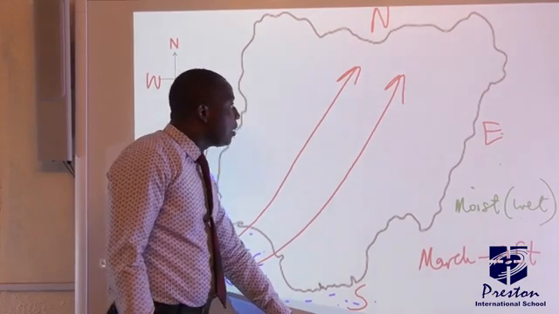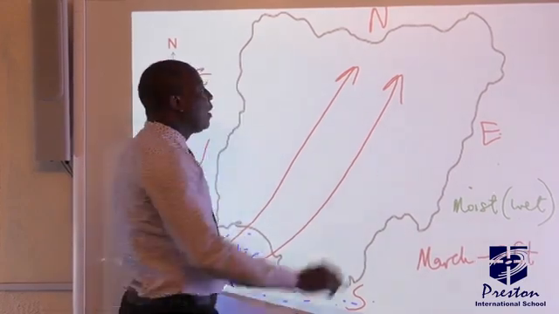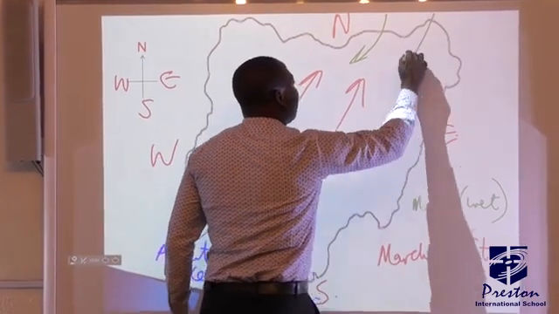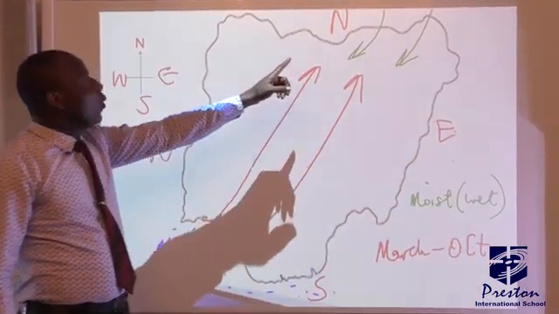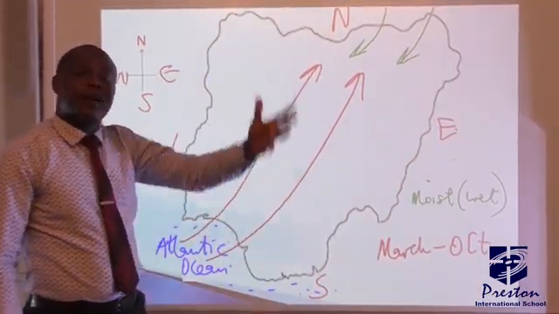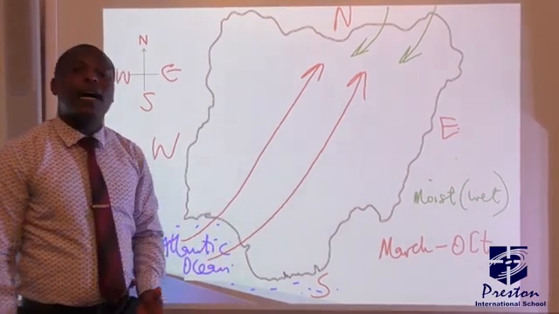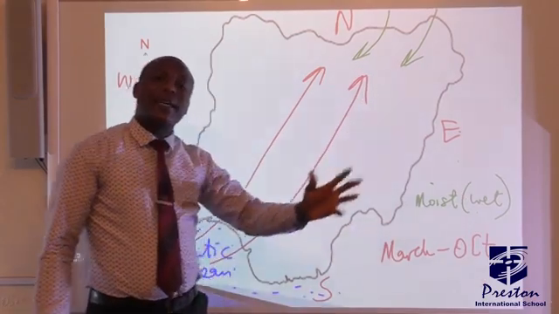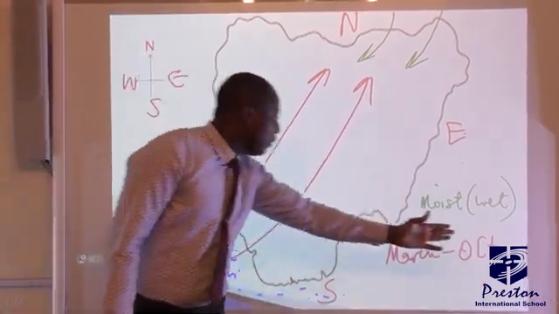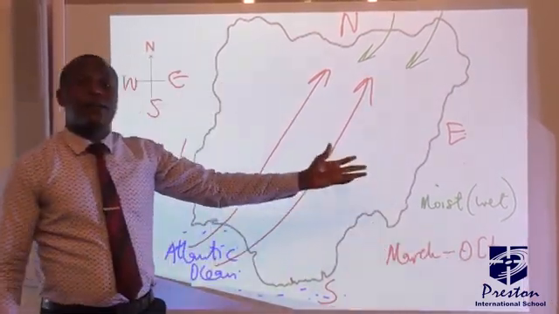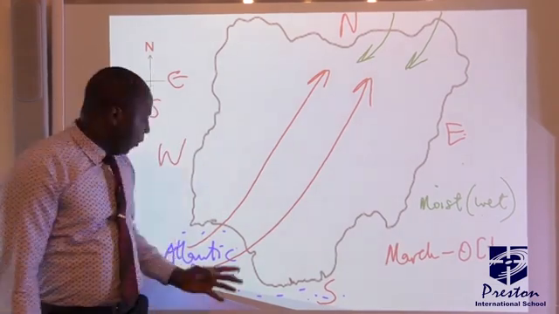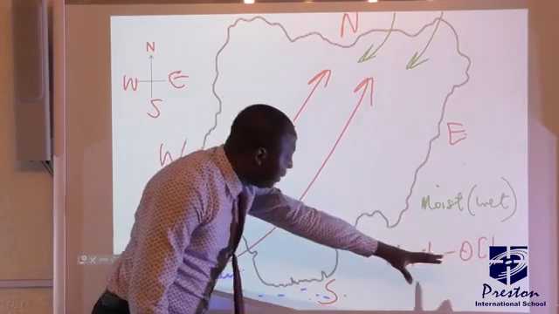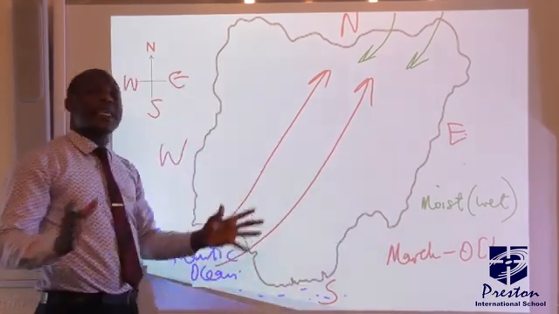But there is another wind that I told you about in our previous class, and that is the tropical continental air mass. This air mass actually blows from the Sahara Desert. Remember the Sahara Desert, the largest desert in the world, and it's also dry. So this wind brings harmattan into Nigeria between the months of November and February, just about 4 months. But for the tropical maritime air mass we're talking about, it brings rainfall between March and October, for 8 months.